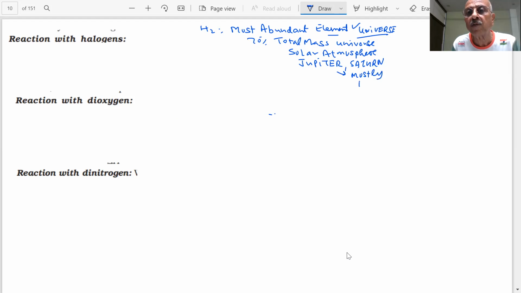Mostly hydrogen, student. When we study science or anything, small information is very important for us, because we don't know otherwise. How do we get the information? When we read. We can't reach Jupiter or Saturn, but whatever data is available. Because it is light, it is much less abundant on Earth: 0.15% by mass, student.